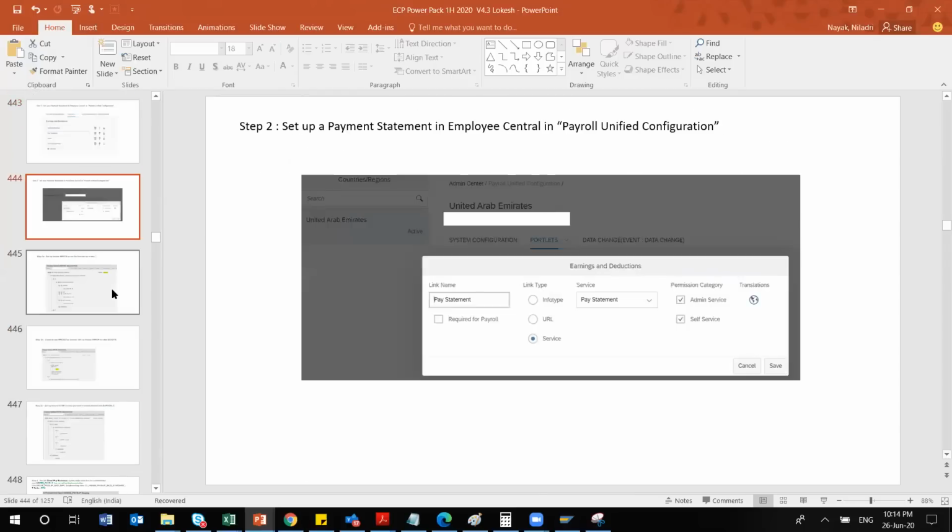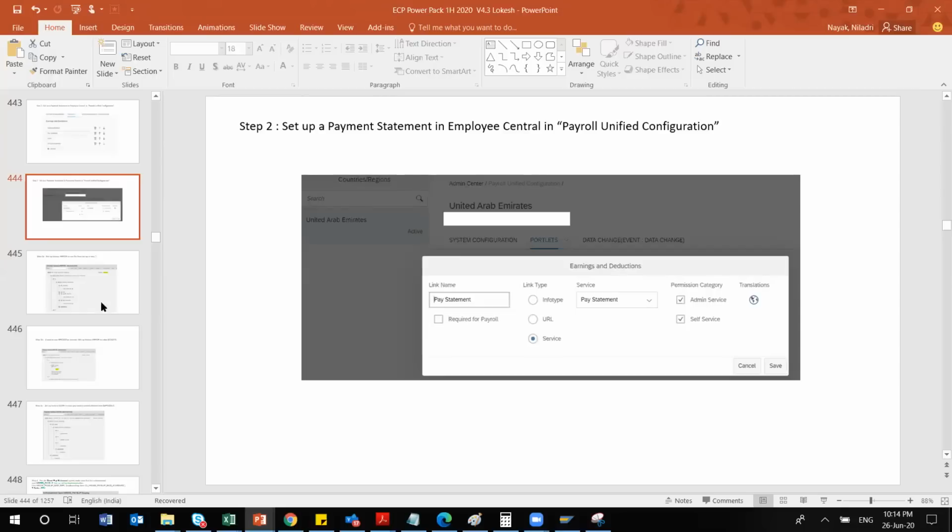Okay, so here I have chosen pay statement, and this is the picklist value I was talking about. If you're using Fiori based or any other arrow based, then you can directly use it. Otherwise, if you're using direct pay statement, then from this drop down, that direct pay statement option will come. You have to choose that.